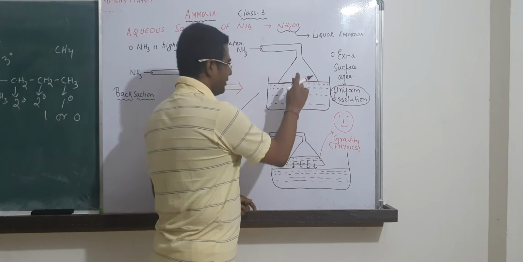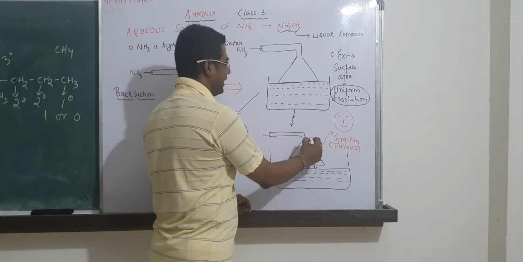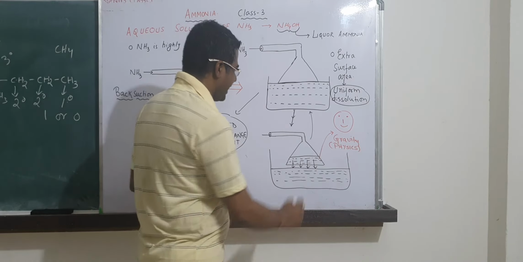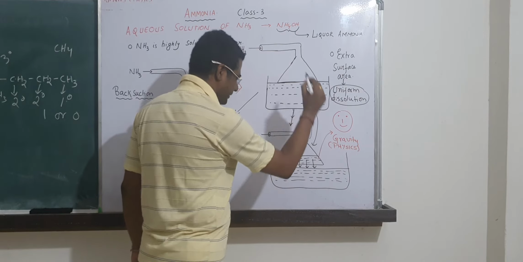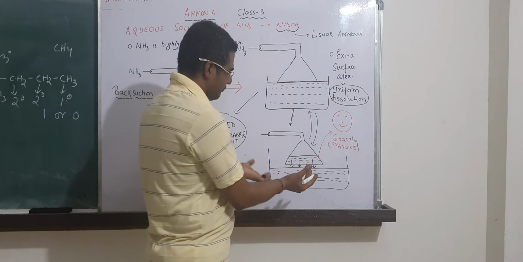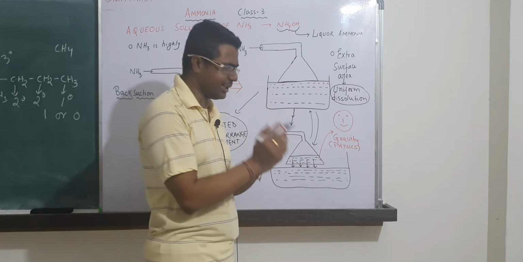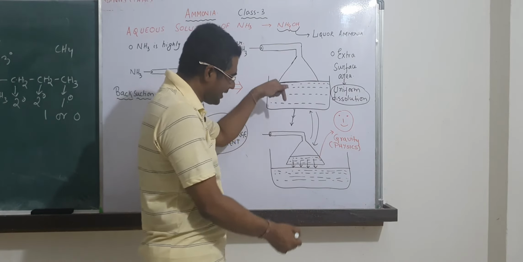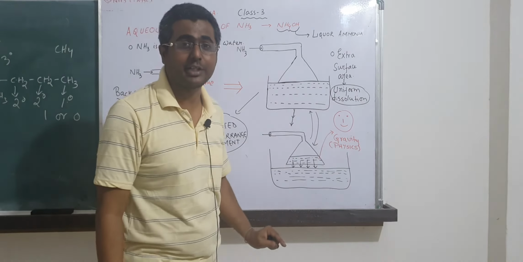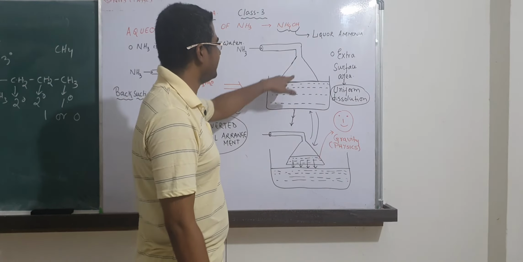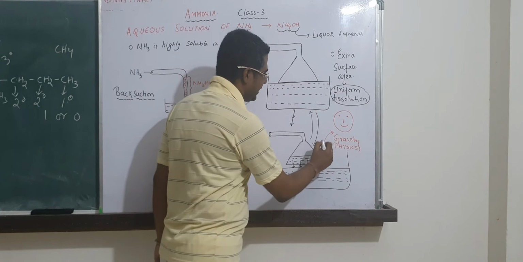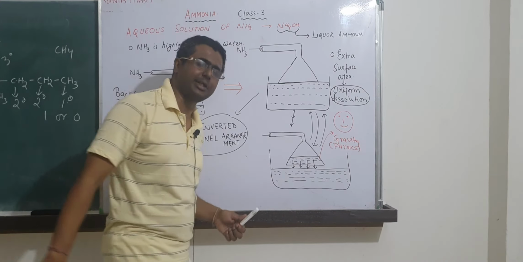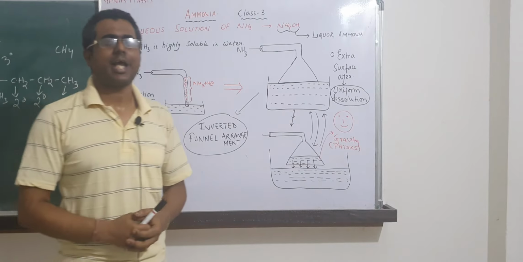This has fallen down. After it falls down, it comes back to this condition again. Ammonia can still enter. Again it goes like this. Some amount of water, a little concentrated with ammonia, goes into this one. Again the gap is created. Again it falls down due to gravity. And again this condition comes up. So this process continues till the water is completely saturated with ammonia, forming ammonia liquor.